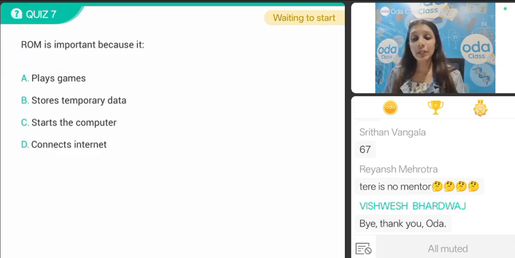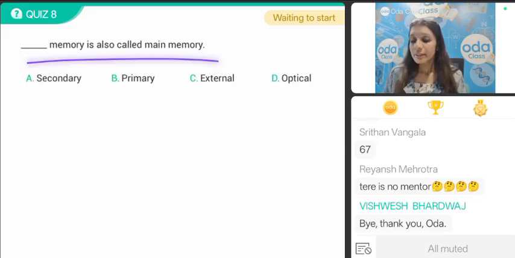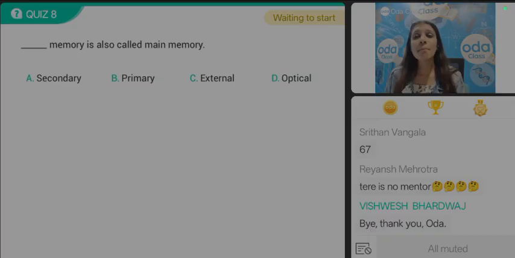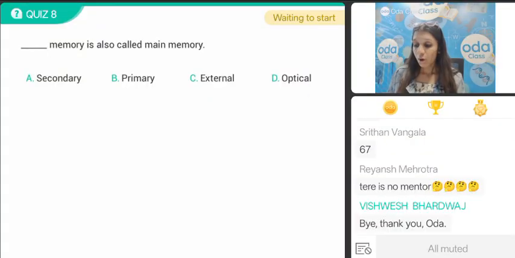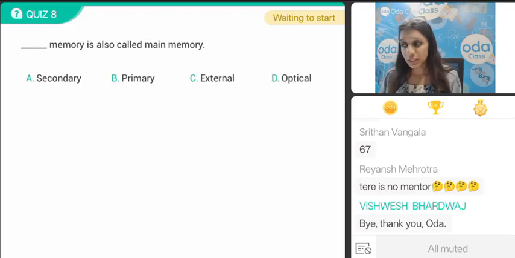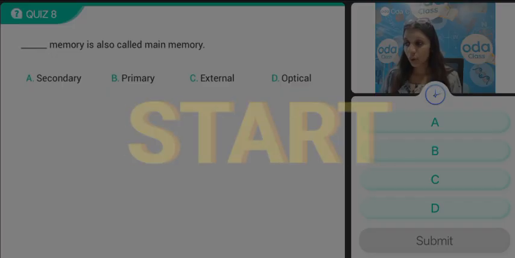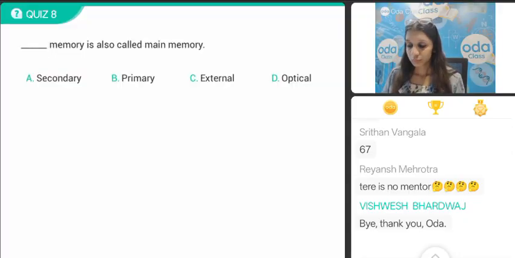Dash memory is also called the main memory. Dash memory. Okay, this is a fill in the blank question, bachcho. You just have to choose the option. You don't have to type anything. Dash memory is also called the main memory. Secondary, primary, external, or... Think wisely and respond in 3, 2, 1, and go. Everyone, start. Respond, everyone.